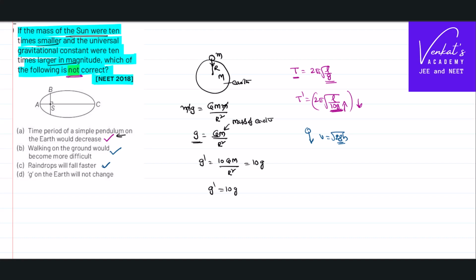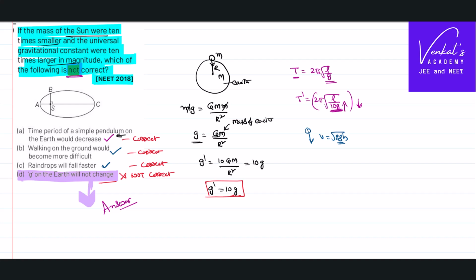The last option, that g on the earth will not change, is not correct because we found that g dash is 10 times of g. So this option is not correct, whereas all other options are correct. But in the problem he wants which is not correct. Be careful with this kind of questions. Which is not correct we want, therefore this is not correct, and that becomes the answer for your problem. That becomes your answer, right? Fourth is the not correct answer.